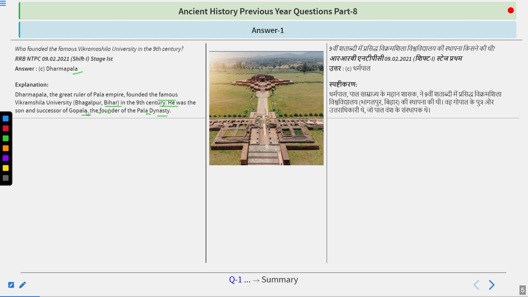And if we talk about the Vikramshila University, you can find the relics of this university today in Bhagalpur, Bihar. Apart from that, Nalanda is also in Bihar. These are some of the oldest universities. But the oldest university in the world and in India at that time was Takshashila. Okay, so remember that as well. So who founded the famous Vikramshila University? That was founded by Dharam Pal. Remember that.